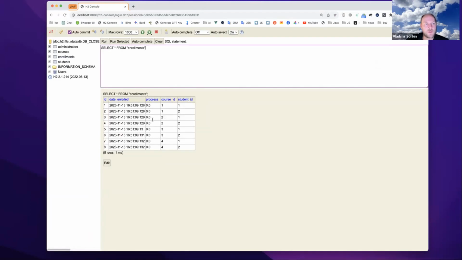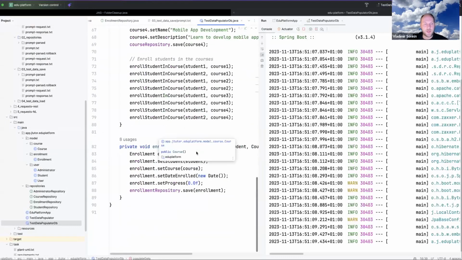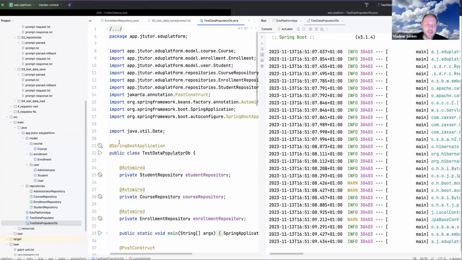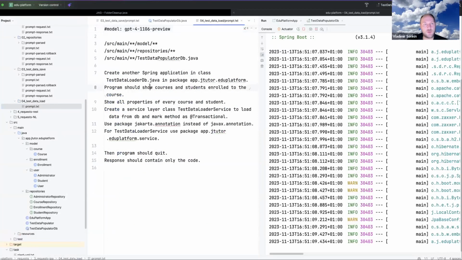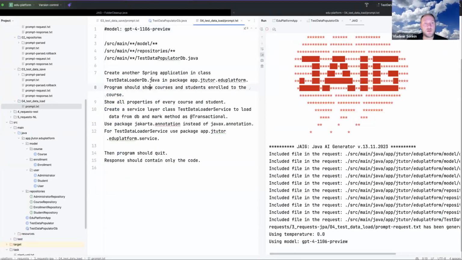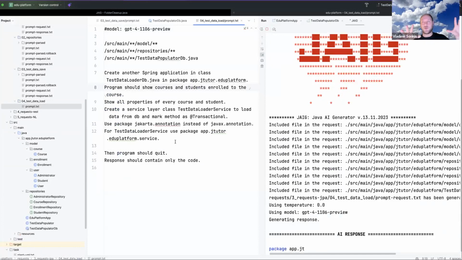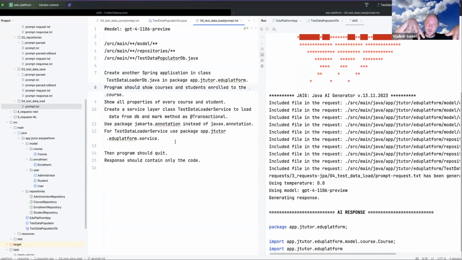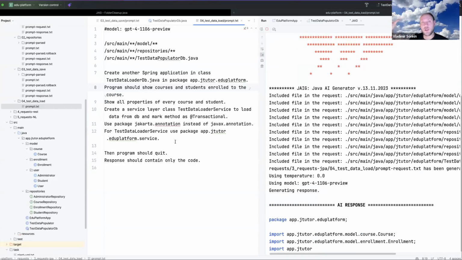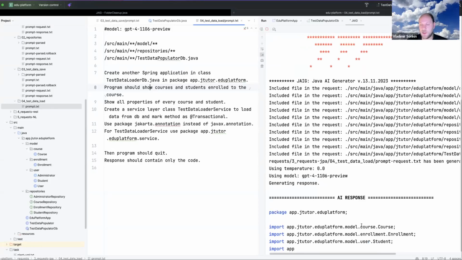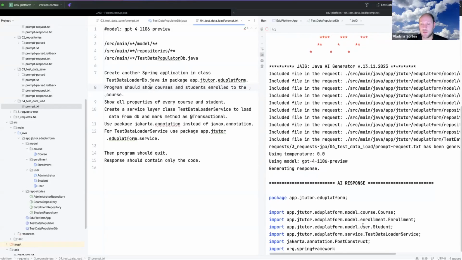Okay, so our database is filled with the data, but to be completely sure that everything works correctly, we want to load data from the database. And this is just for validation of our model. So we kept data in the database, and now we're loading data from the database. Okay, and it is loading data from the database.